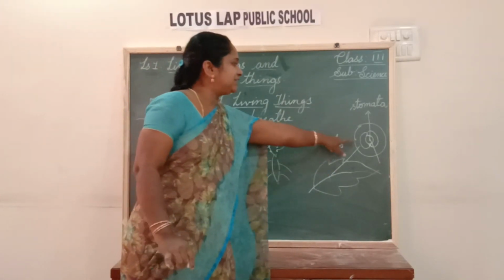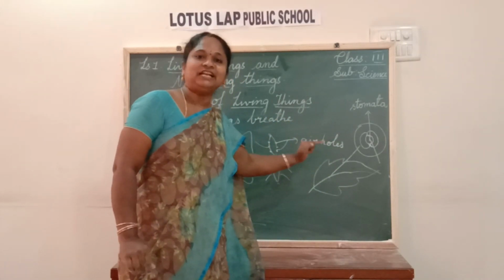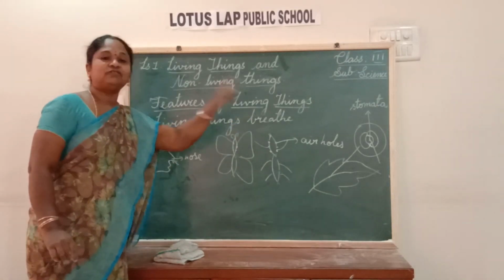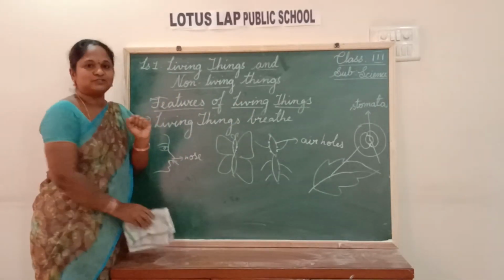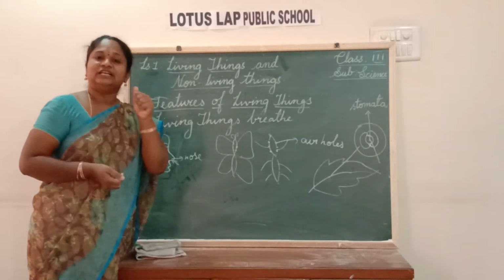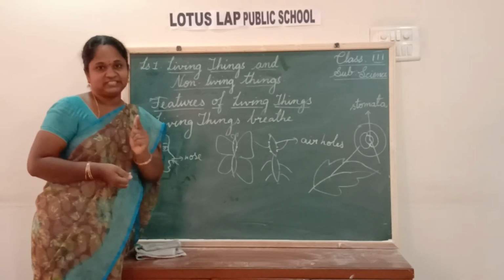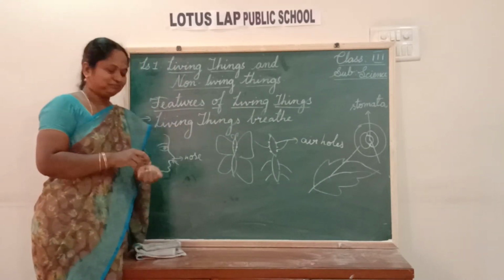That means it helps in breathing air. In this way, the plant will breathe air. This is the main important characteristic of living things. Yes, children? Understood now? So, the first characteristic was living things move. What is the second characteristic or feature? It is living things breathe.